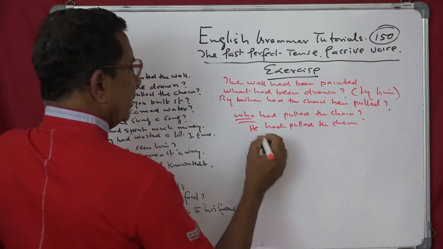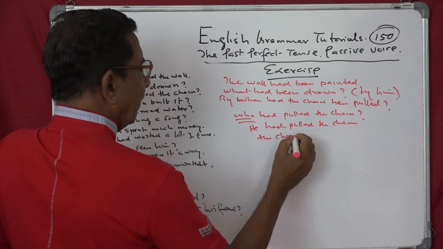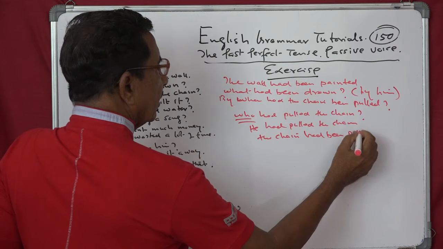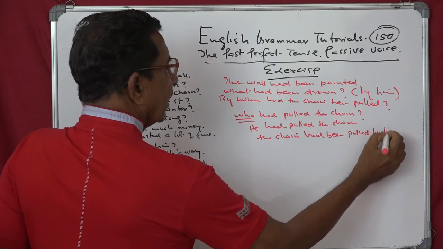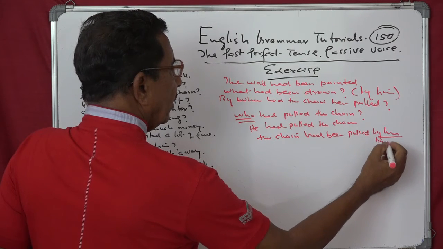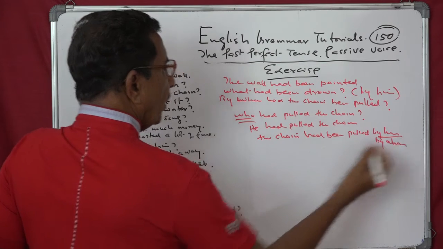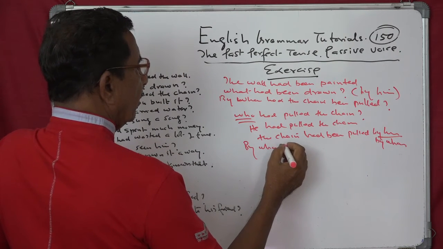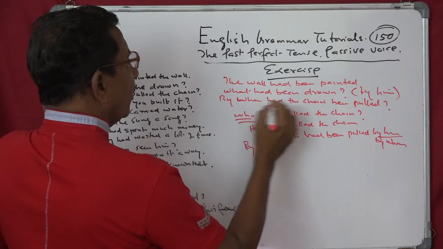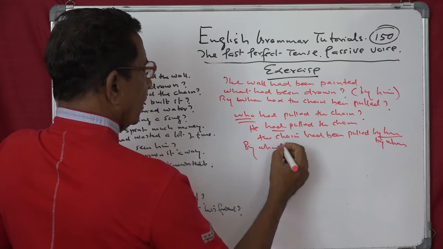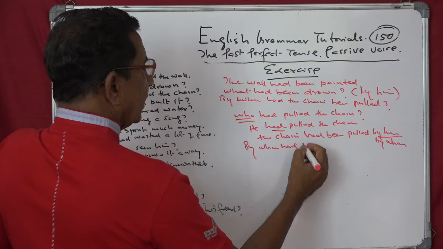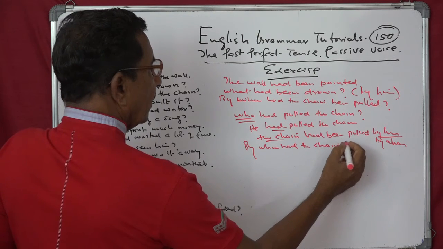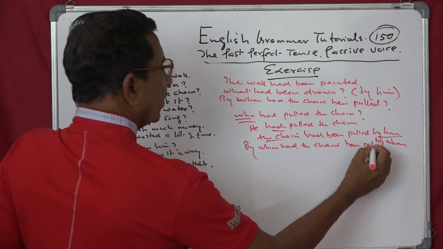Alright. Now you can see, the chain had been pulled by him. By him will be by whom. So, by whom had the chain been pulled?